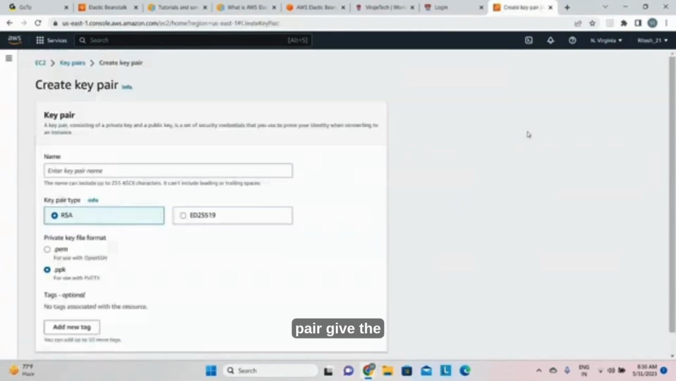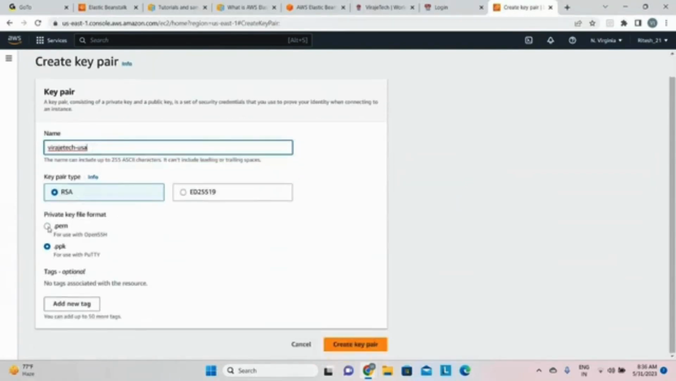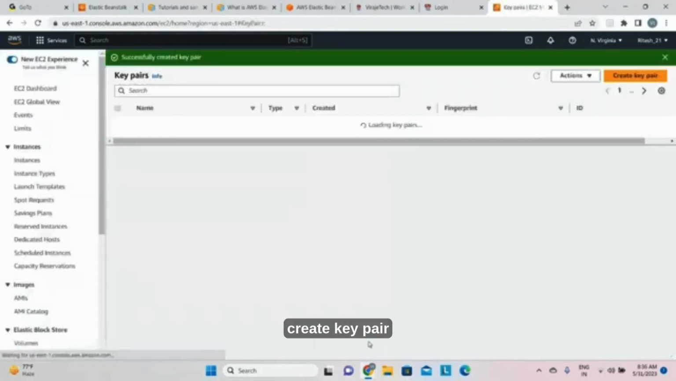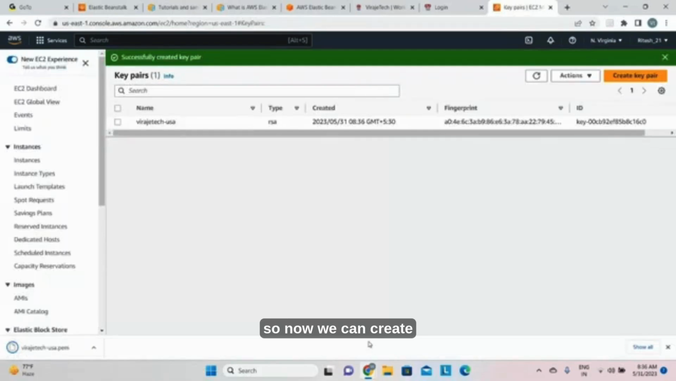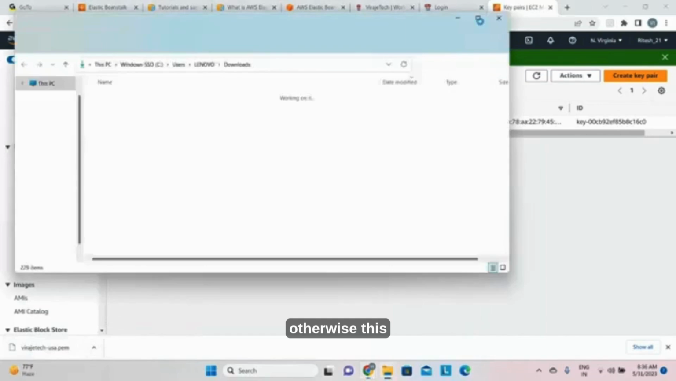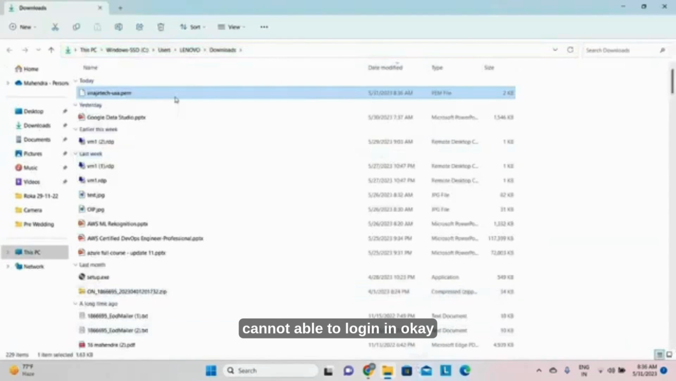Click on create key pair. Give the key pair name. We can say VirajeTech USA key pair. Key pair type RSA, .pem file. Create key pair. So now we have created the key pair PEM file. It is a cryptographic file. We should not modify this file, otherwise this key will be corrupted. Then you will not be able to log in.